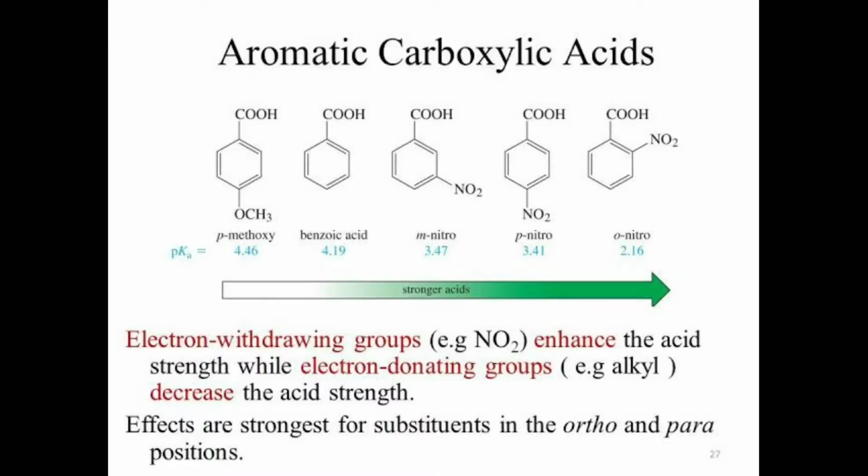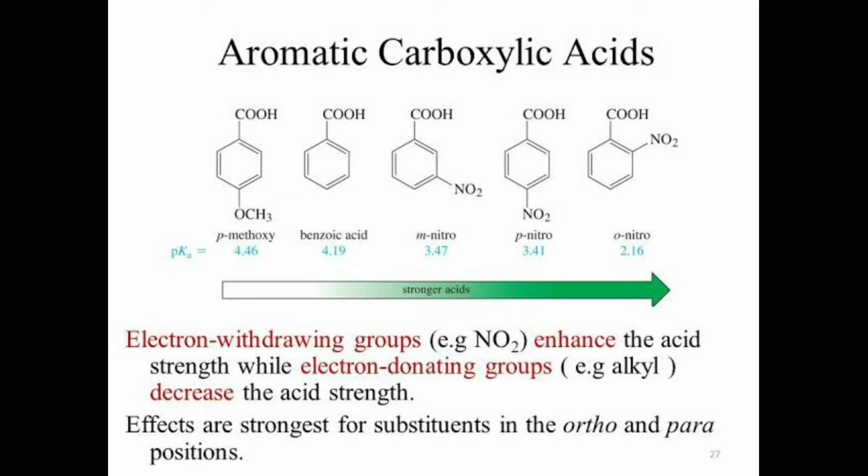Electron withdrawing groups like Cl, CN and NO2 increase the acidity of substituted benzoic acids, while electron donating groups like CH3, OH, OCH3 and NH2 decrease the acidity of substituted benzoic acids. 4-nitrobenzoic acid has a pK value of 3.41.